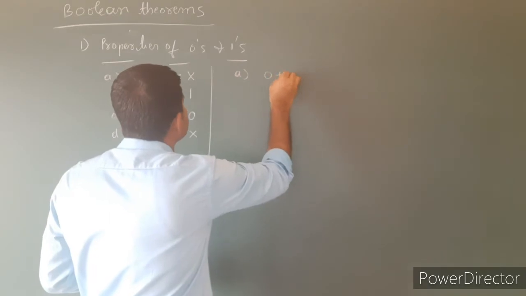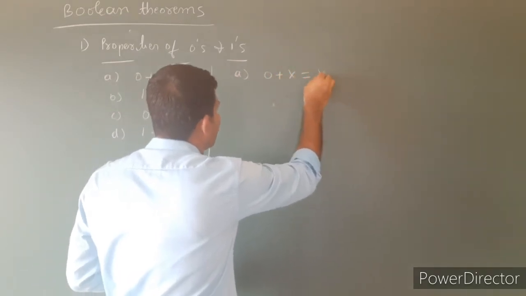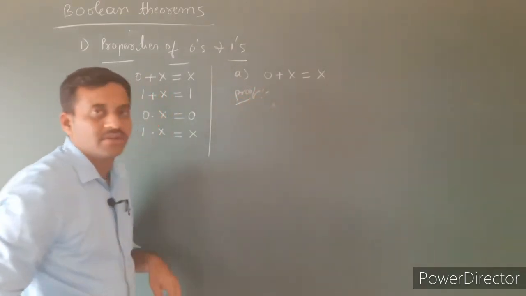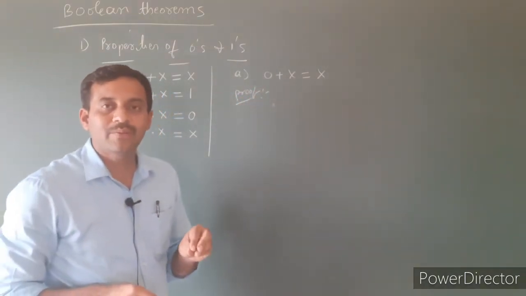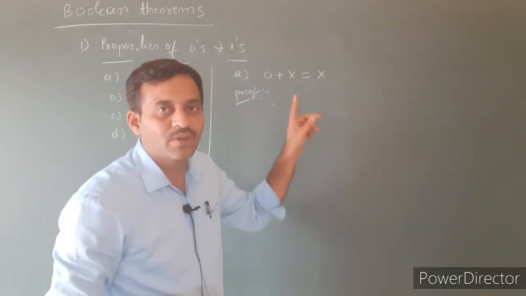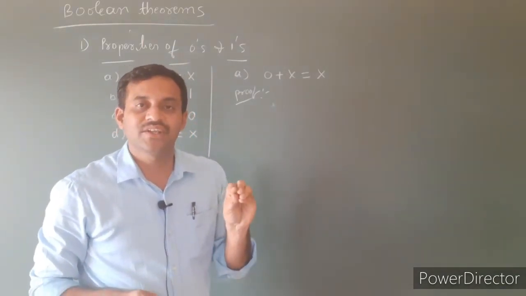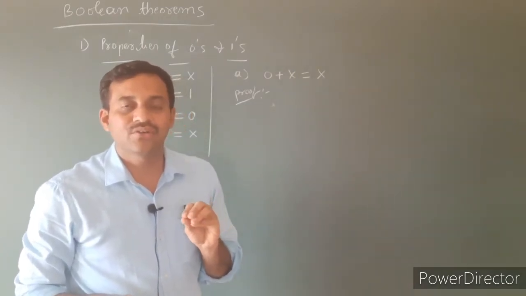For that, consider the first one, that is 0 plus x, which is equal to x. Let's see the proof. Here first we use proof by perfect induction. Here there is a variable x. What are the possible values for x? Either it is equal to 0 or it is equal to 1.